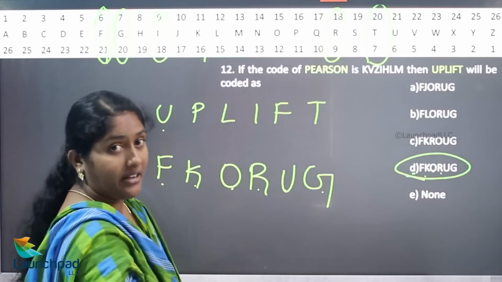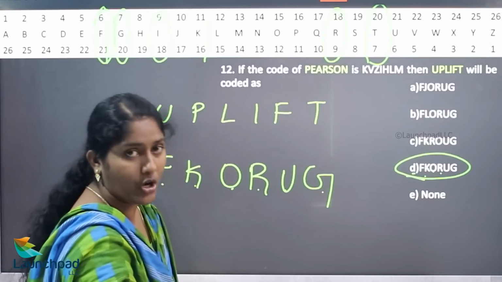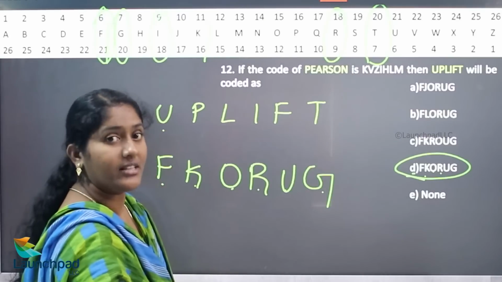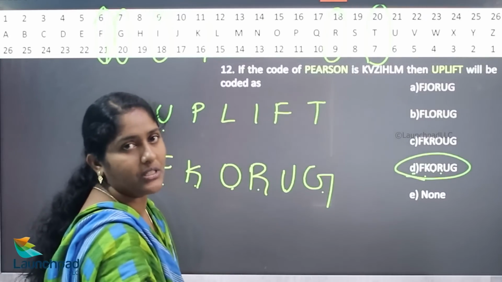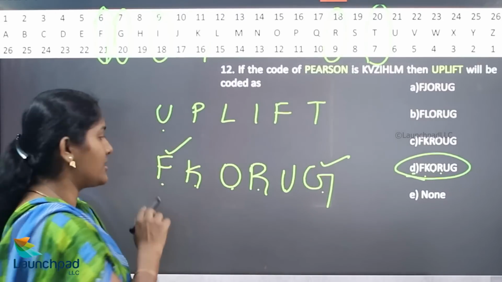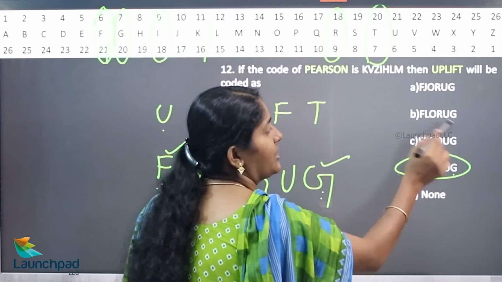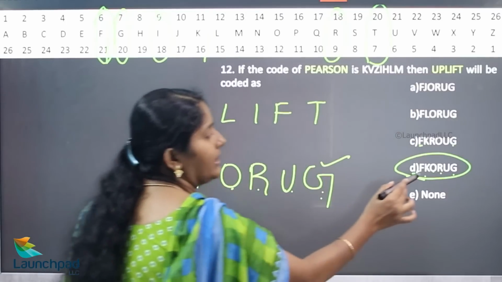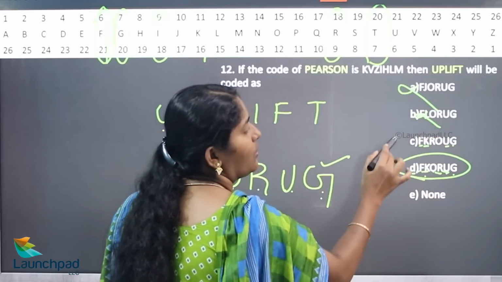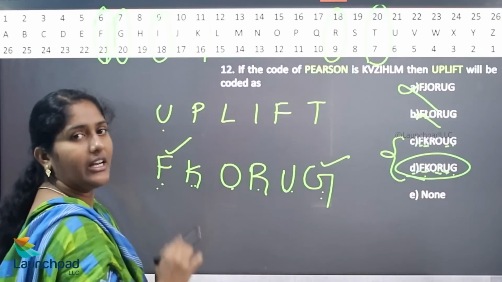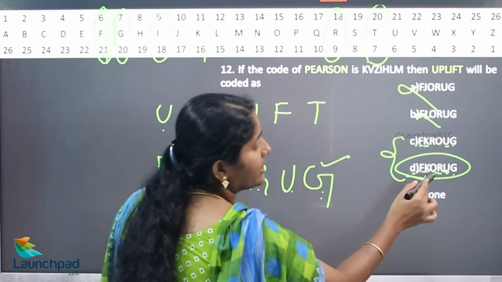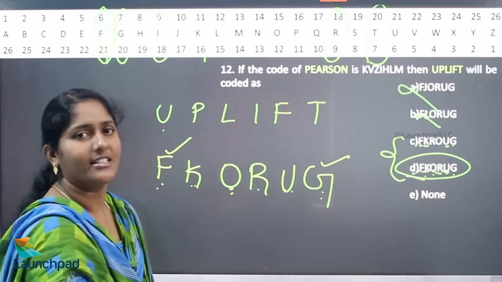While choosing the correct answer in coding and decoding, you want to observe the options properly, because 90% of the options are the same. So you want to choose your correct option. Let me give you one idea: observe the first term and last term. FG. Here FG. Now K and U. Here K is not present. So out of these two options, we have the correct options. What is the value of O here? So your answer is O. Which one has O? Option D is the correct answer.